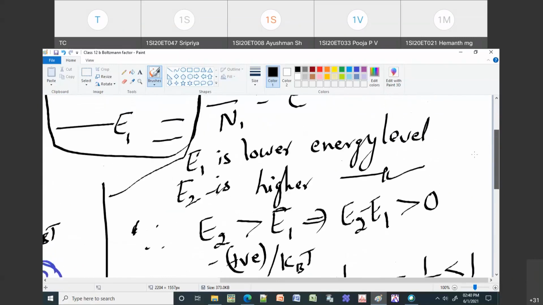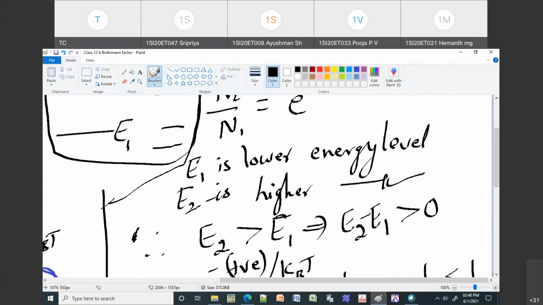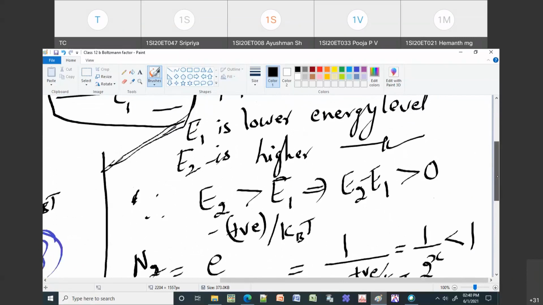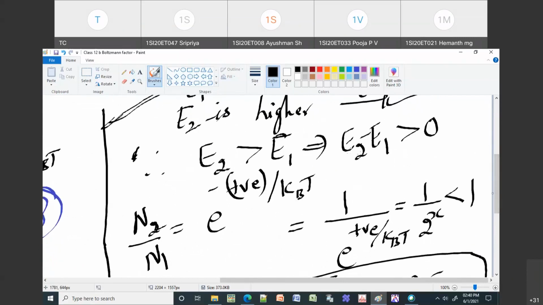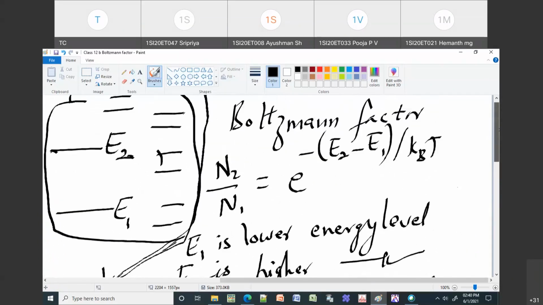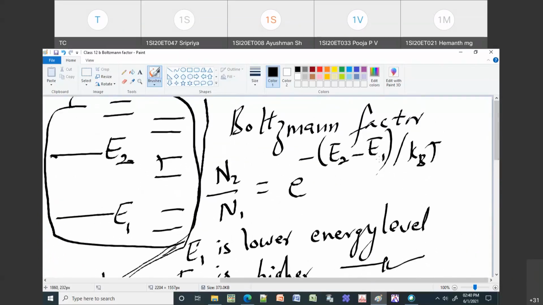Here E2 is the higher energy level, E1 is the lower energy level. So you will always have E2 greater than E1. In that case, E2 minus E1 will always be greater than 0. So if you use that condition in the first equation, this bracket term will be greater than 0.